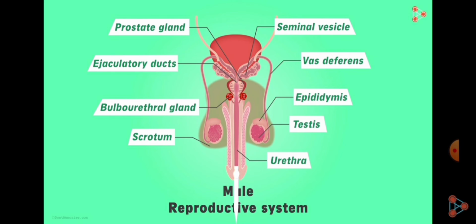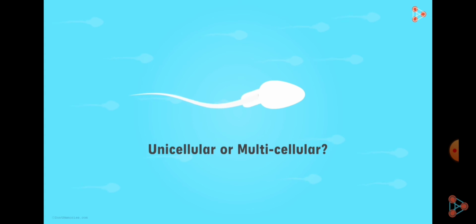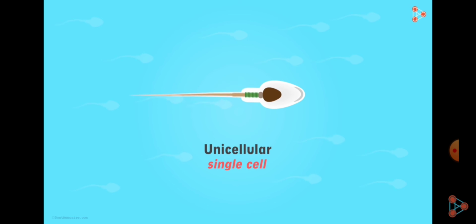Now one more thing student, urethra serves as the common passage for the sperm as well as for the urine. So urine and the semen cannot travel at a single time. Now we will discuss whether the sperm is unicellular or multicellular. Sperm is unicellular, as we have discussed that sperm is a gamete which is haploid.